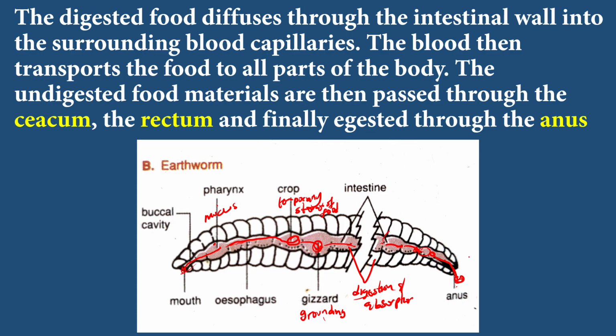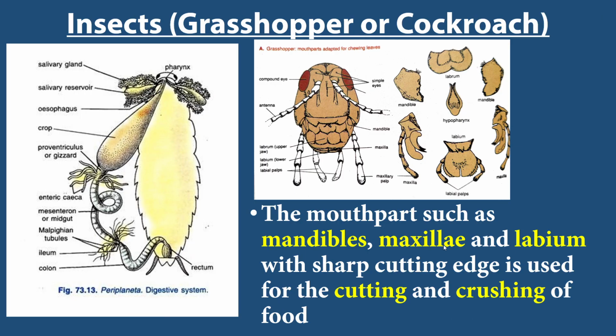Thank you. So let's look at digestion in insects. We're picking an insect that can do biting and chewing, so we are picking grasshopper. I will also use cockroach, but this is the cockroach digestive system. Let's look at grasshopper now. The mouth parts such as mandibles, maxillae, and labium, with sharp cutting edge, are used for the cutting and crushing of food.